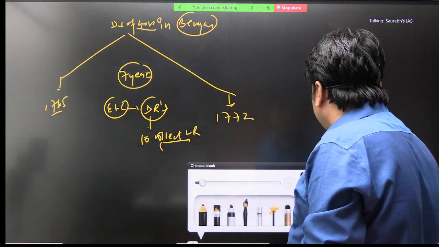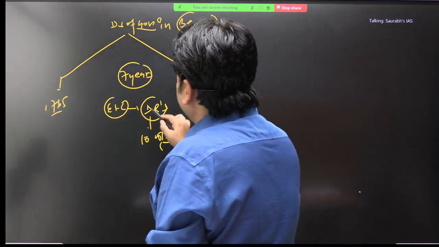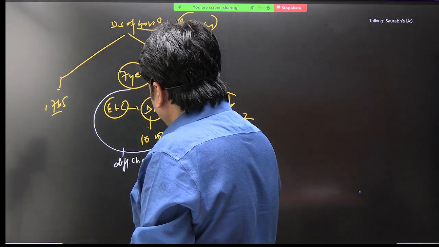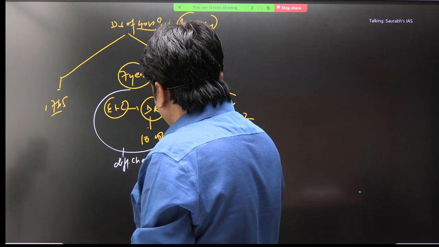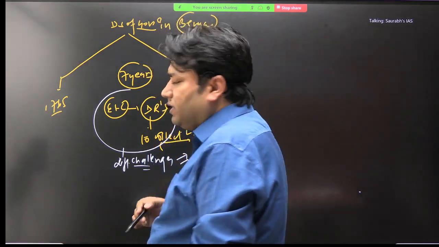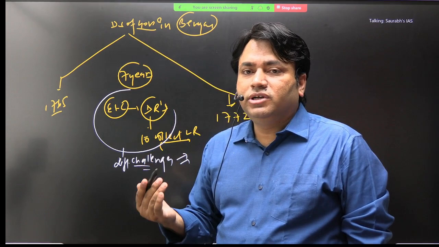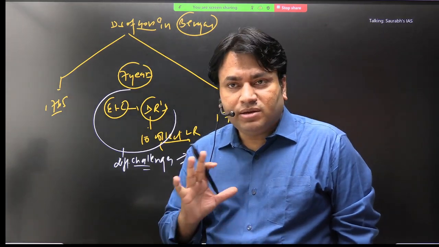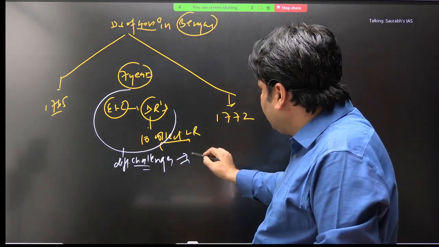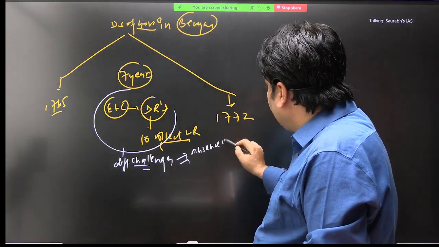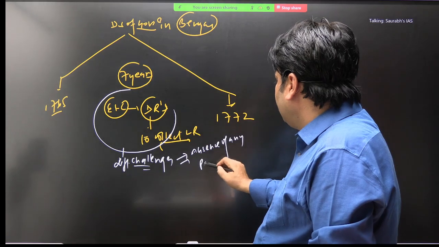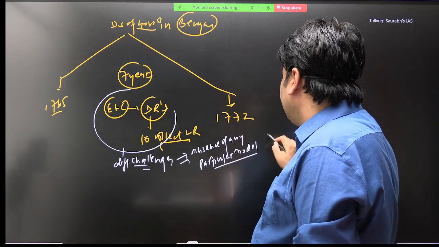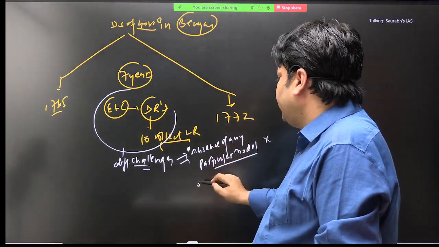And in the collection of land revenue, what we see is that there were different challenges here. And what are these different challenges? One important challenge here is that there is the absence of any particular model or fixed model. कोई particular model नहीं है, कोई fixed model नहीं है.